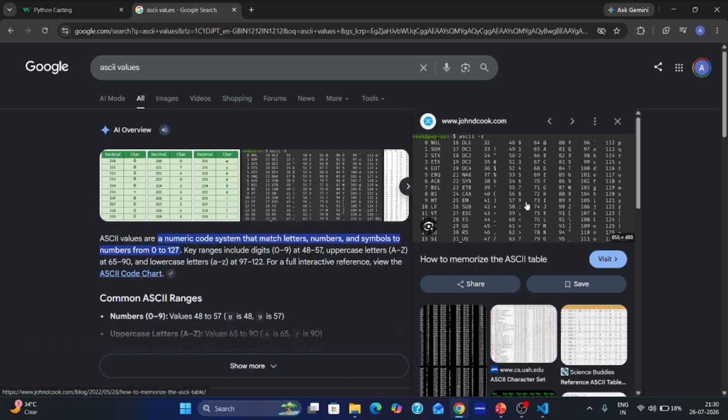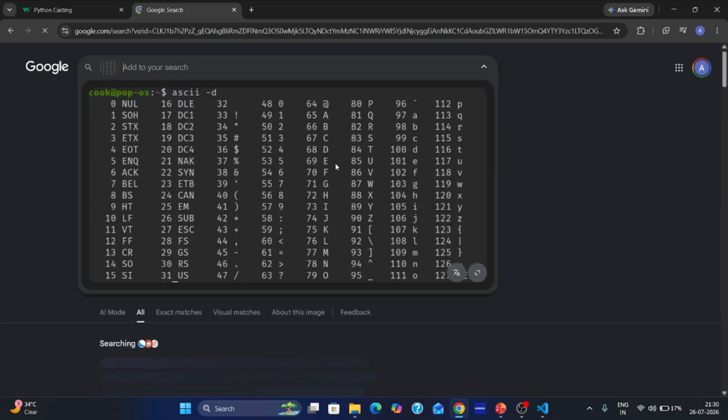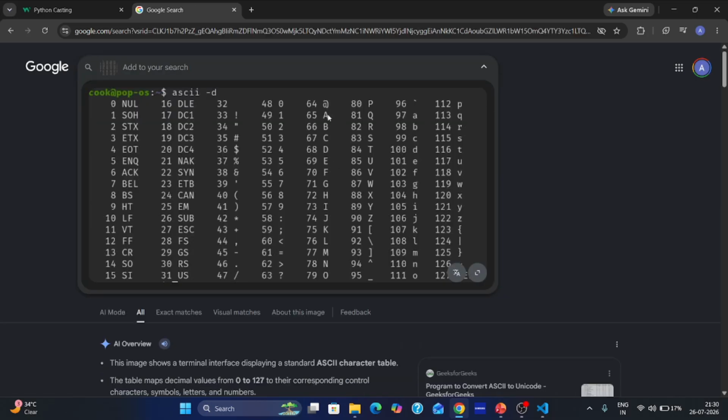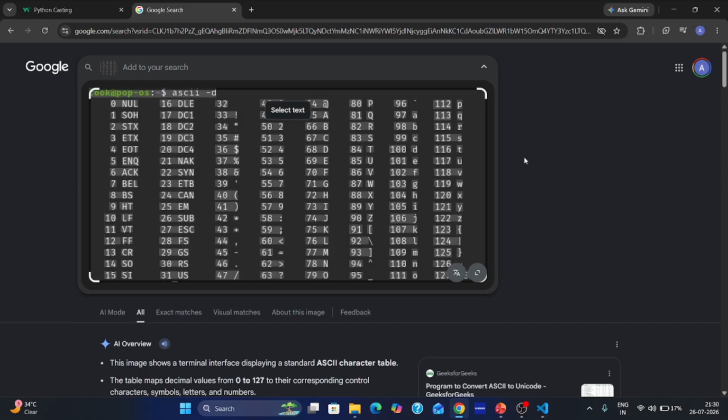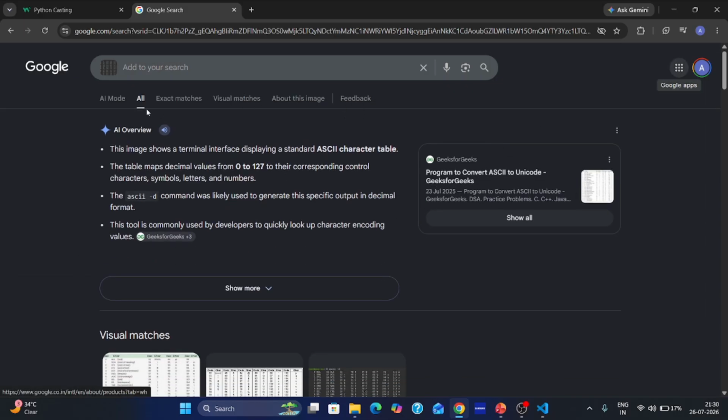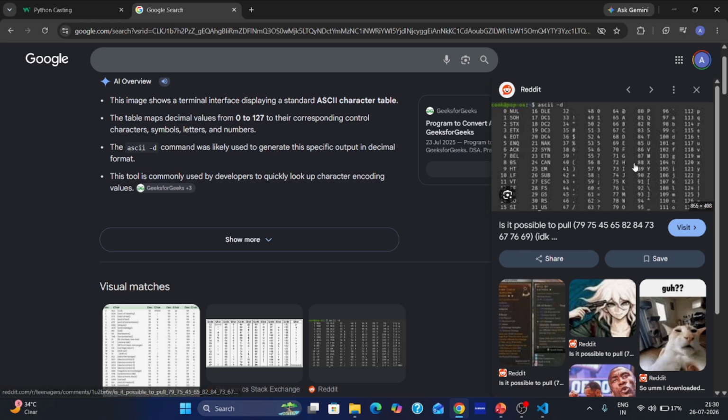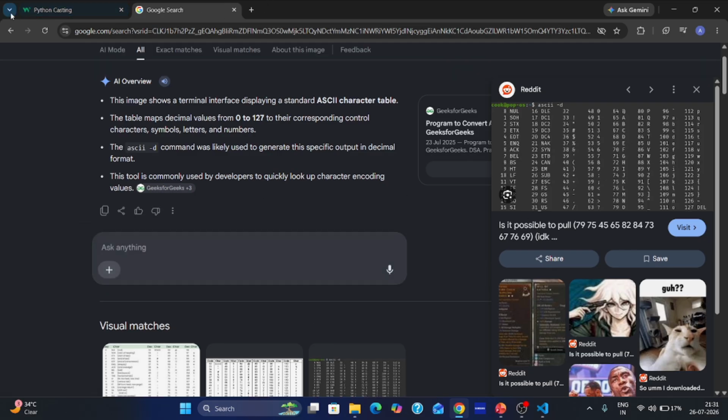Yes, you can see 65 is A, 66 is B, 67 is C, 68 is D. These are the ASCII values.